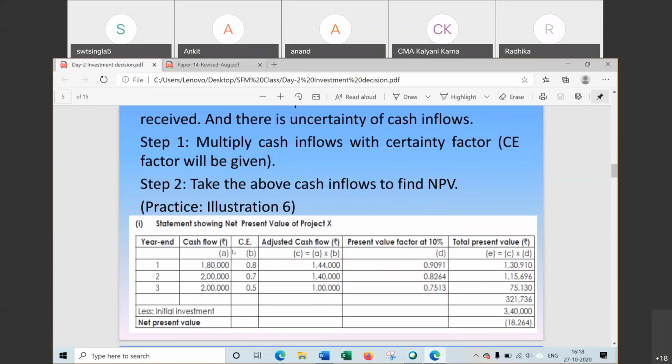Same as probability. It means if the cash flow is 1,80,000, it is certain that 80% of the cash flow will be realized. That is the certainty equivalent factor. So we have to make this cash flow into adjusted cash flow. That is, multiply this cash flow with the certainty equivalent factor. And we have multiplied here, it is 1,44,000. In the same way, all the cash flows will be multiplied with the certainty equivalent factor, and this will be used for the computation of NPV.